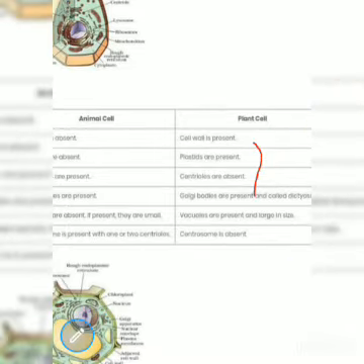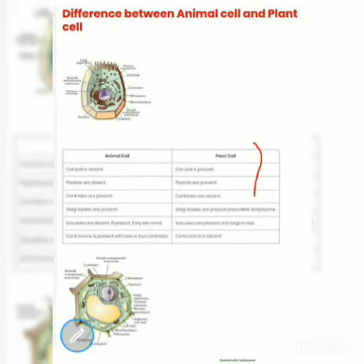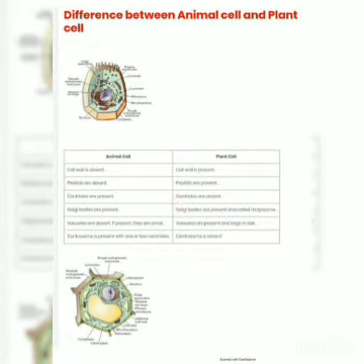In case of animal cell, you can see that the vacuoles are absent, or sometimes if the vacuoles are present, they are very small in nature. But in case of plant cell, large vacuoles are present, which can change its size, and they are comparatively much larger than the vacuoles present in the animal cell.